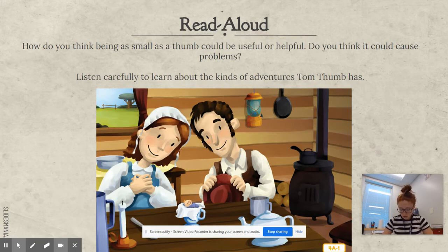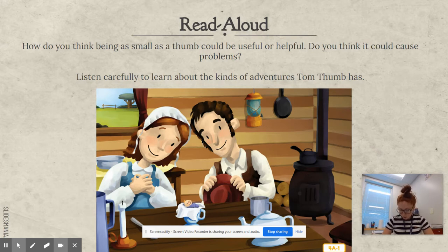He was strong and healthy, but he was no bigger than a thumb. He wasn't taller than your thumb. His parents named him Tom Thumb.